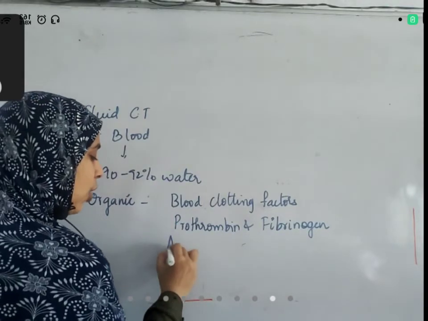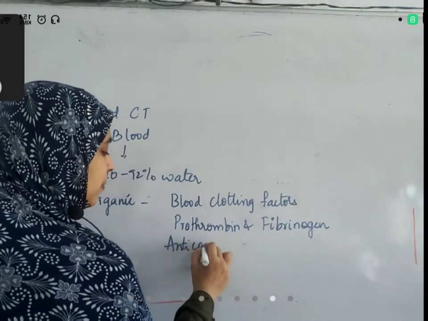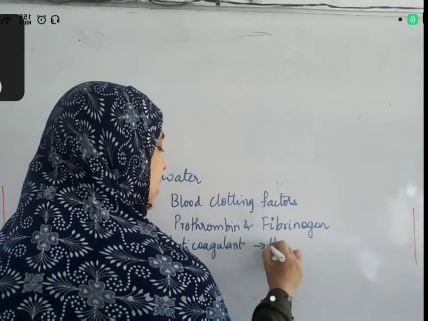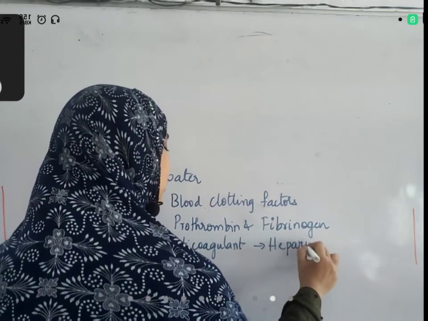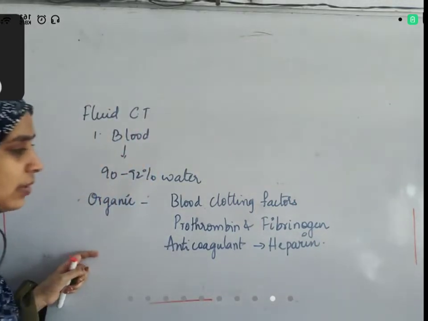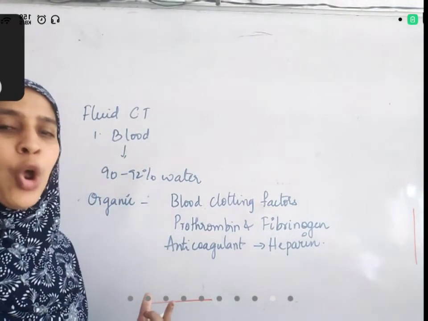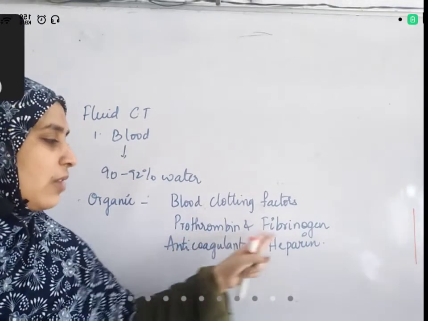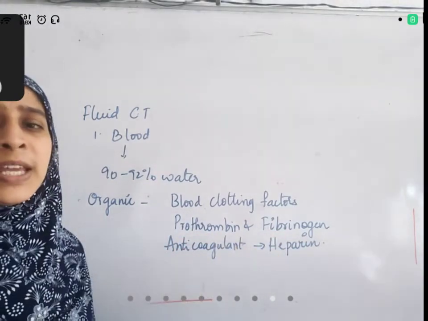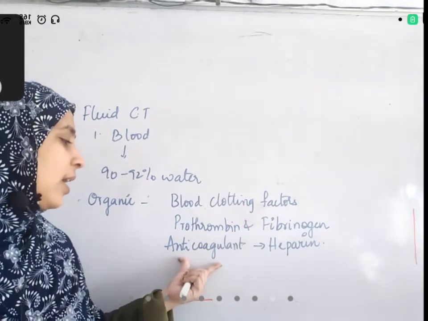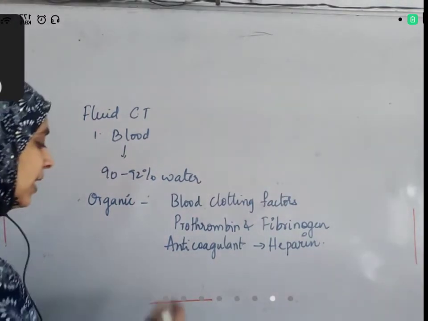These are proteins. There is also an anticoagulant protein, heparin, which prevents blood from clotting. Whenever there is an injury, blood should clot, and prothrombin and fibrinogen will help. When there is no damage in the blood vessel, blood should not clot, and the anticoagulant heparin will maintain that.